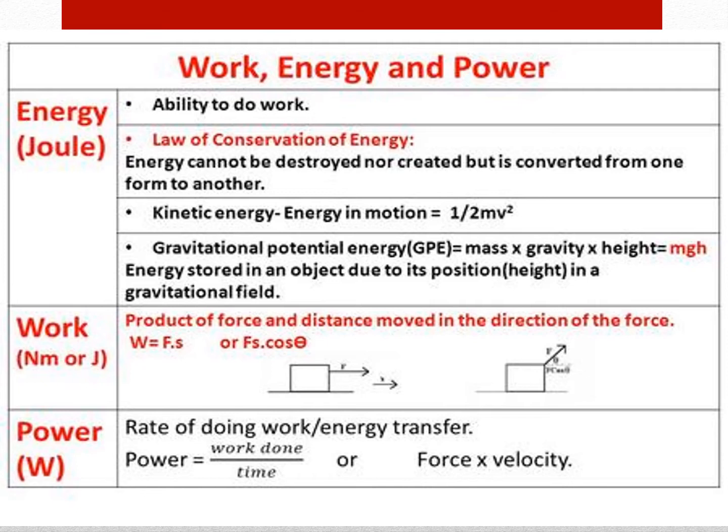To do work, energy is required. In simple words, energy is defined as the ability to do work. So work and energy are equivalent and have the same dimension.